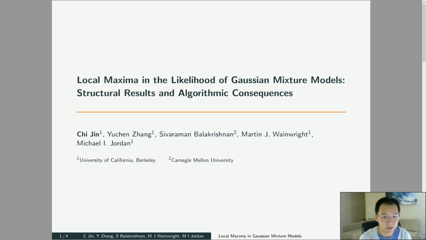Hello everyone, today I'm going to give a talk about two negative results regarding the local maximum in the likelihood of Gaussian mixture model. My name is Qijing. This is a joint work with Yuchen Zhang, Shivaraman Balakrishnan, Martin Wainwright, and Michael Jordan.